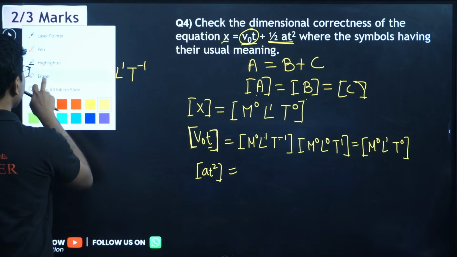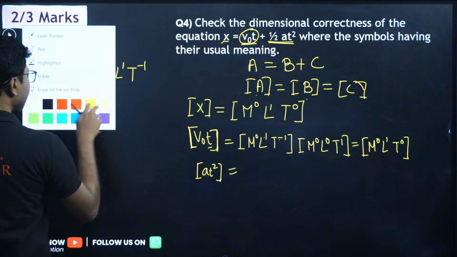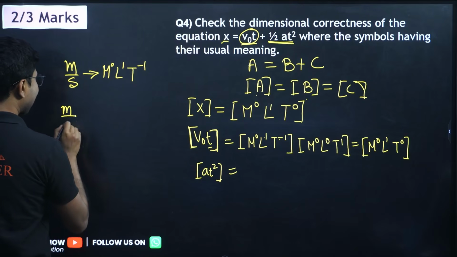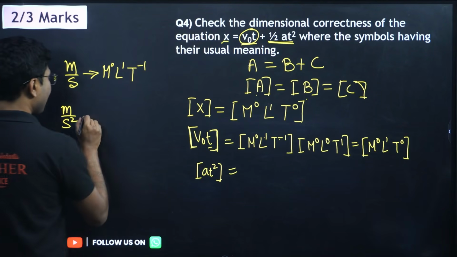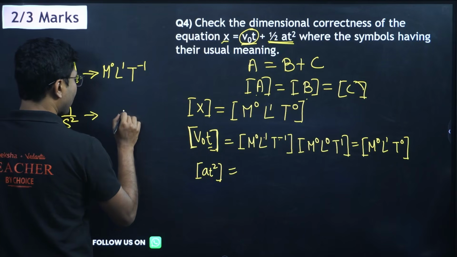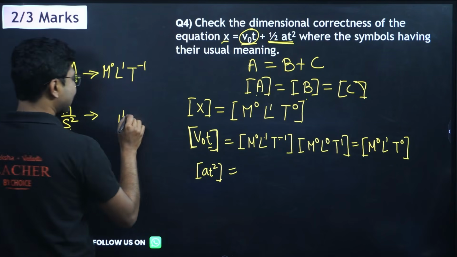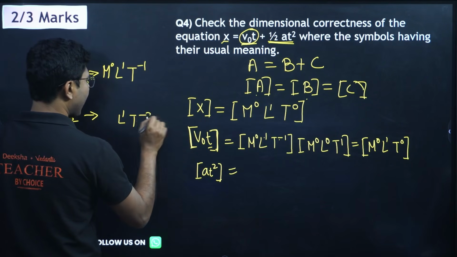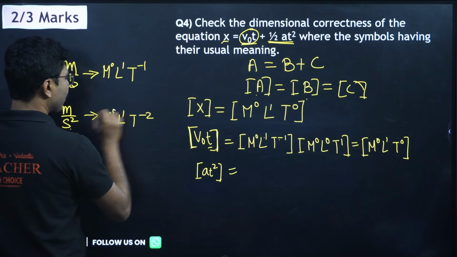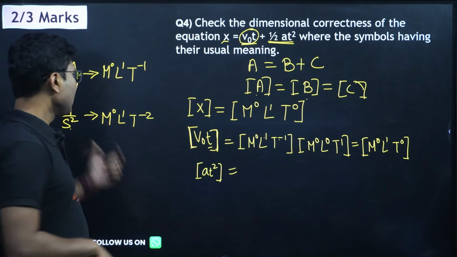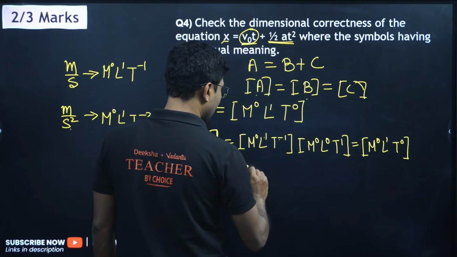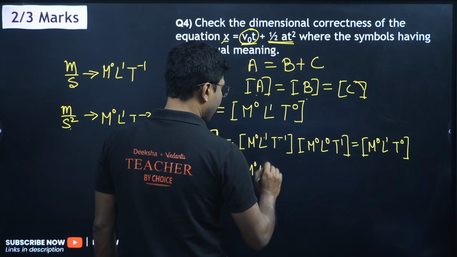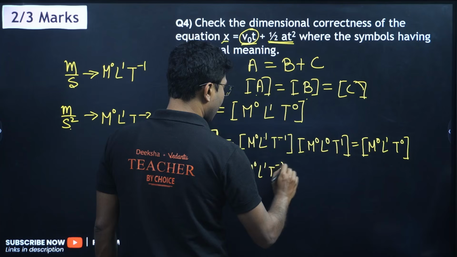So what is the unit of acceleration? Unit of acceleration is meter per second square. Per means division. Now what is meter? Meter is again L to the power of 1 and divided by second square, so T to the power of minus 2. No n involved, so m to the power 0. Okay, so now you have to write the entire term for A. So m to the power of 0, L to the power of 1, T to the power of minus 2.